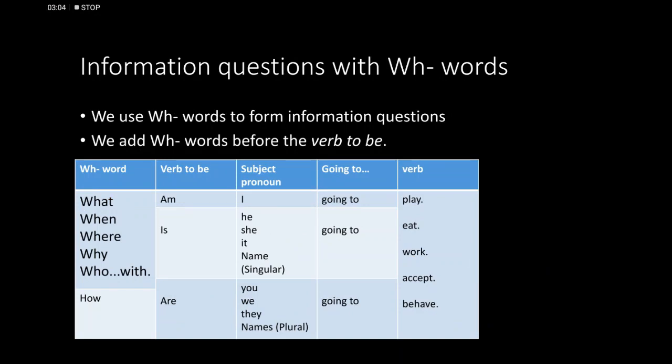Now, how do we make the information questions? The same way we make a normal question, we just have to add the WH word in front of it. So what am I going to play? When is he going to eat? Where are you going to work? And remember guys, when we use who, don't forget to write with at the end of it. I just added how because we could use this for the same sort of style. We can use it in the same way.